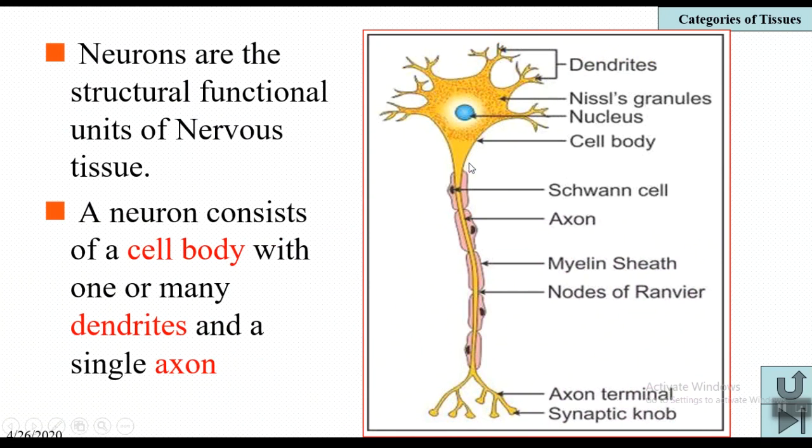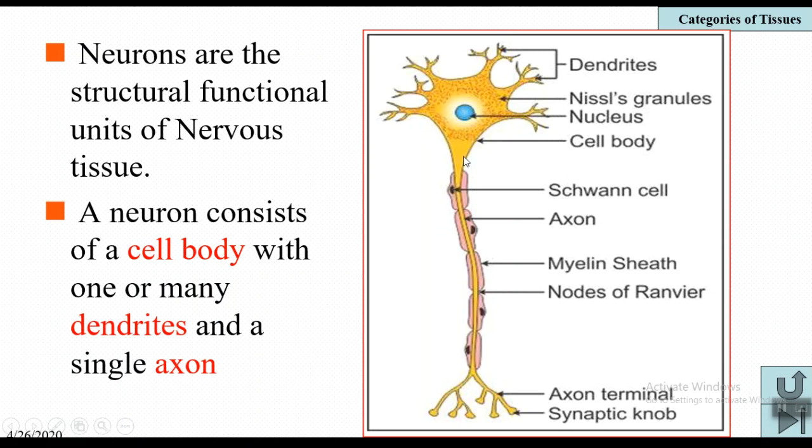It shows a large body called the cell body, also called soma, perikaryon or cyton. This soma exhibits a number of branching structures called dendrites.